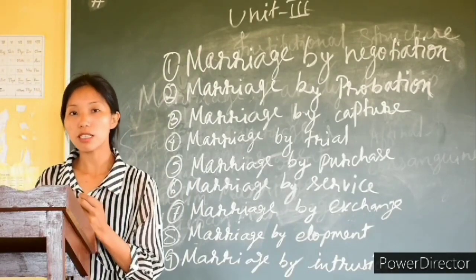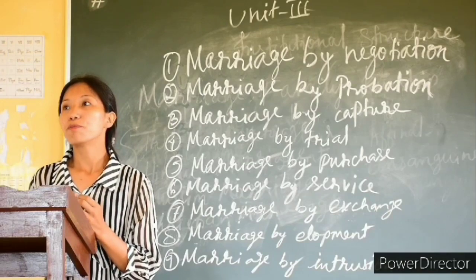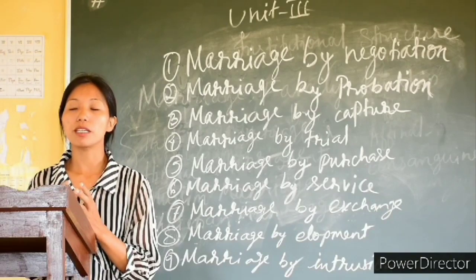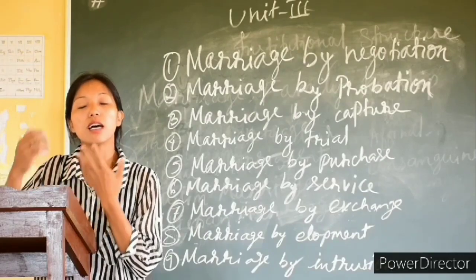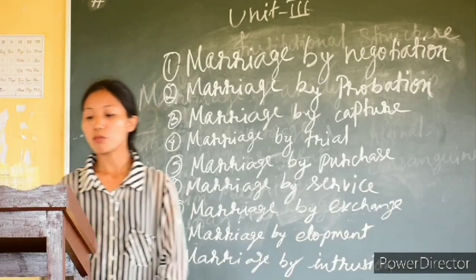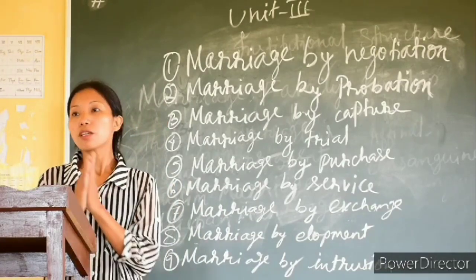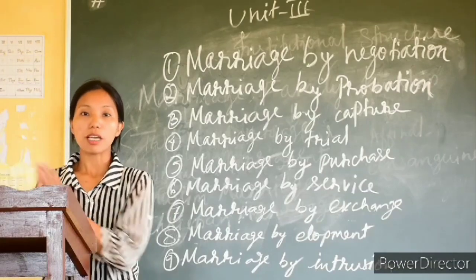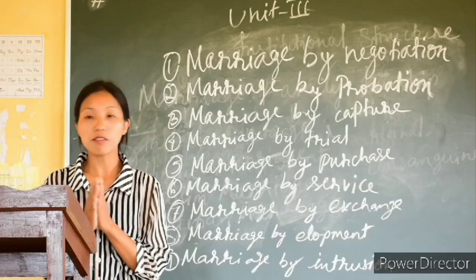And then when we say ceremonial capture, you might be wondering what is ceremonial capture. It is a marriage whereby a man surprises the woman by applying ceremonial signs, just like by applying vermilion.